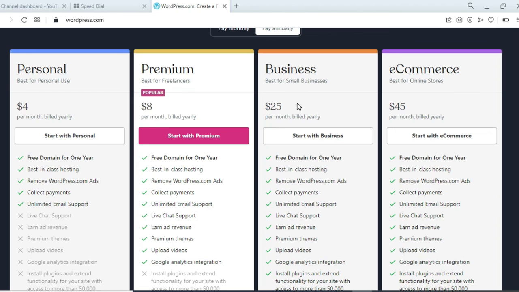And if you want to create a small business, then you can select this plan. If you want to create for freelancers, then this premium plan is best for you, and if you want to use WordPress for your personal use, then this plan is best for you.